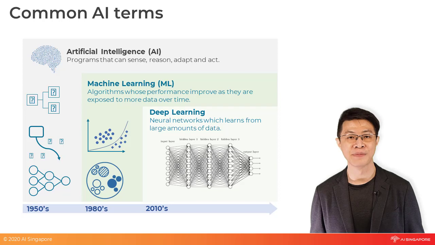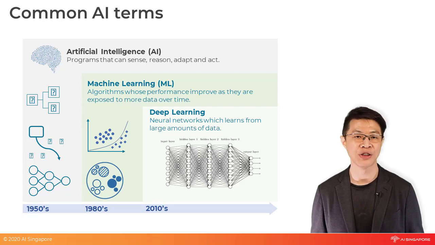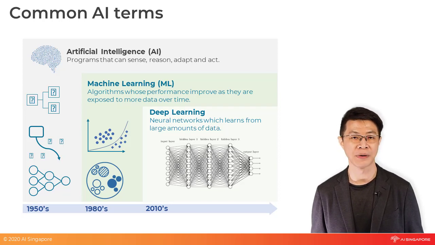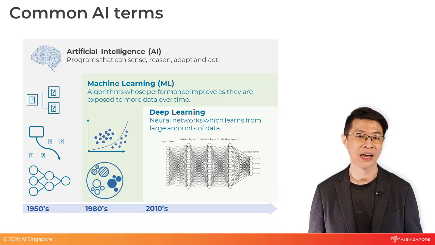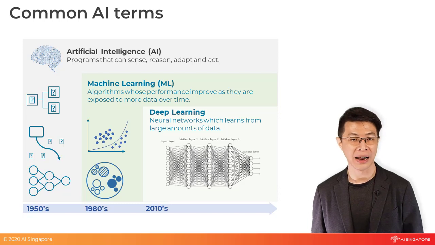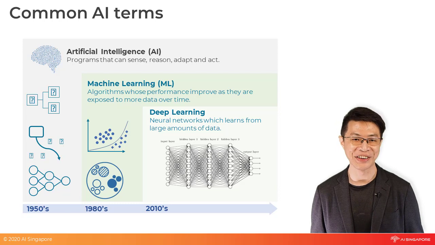Deep learning is a subset of machine learning. It uses something called neural networks to improve its performance over time with more data. The design of neural networks is inspired by how our brain functions and requires large amounts of data to perform well. Most of the interesting applications of AI, such as self-driving cars, Google Translate, and Amazon Alexa, are made possible by deep learning.